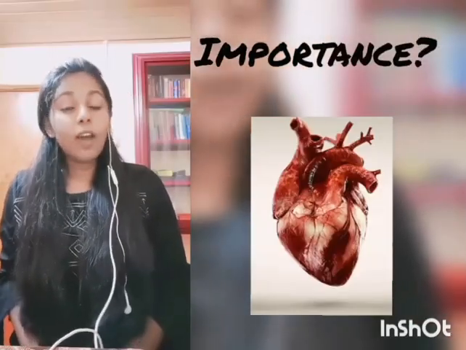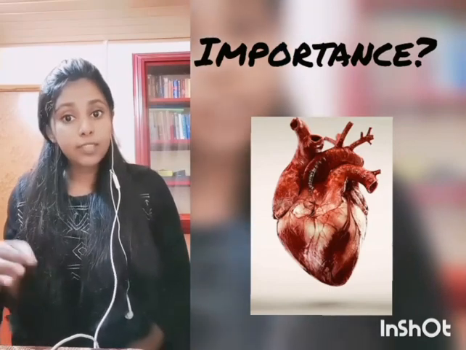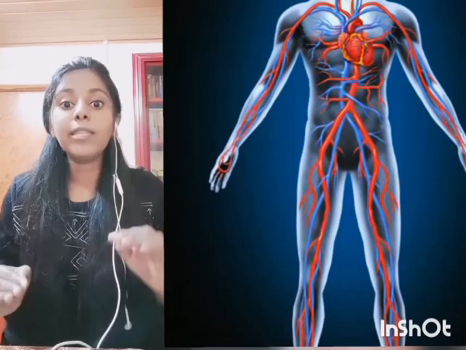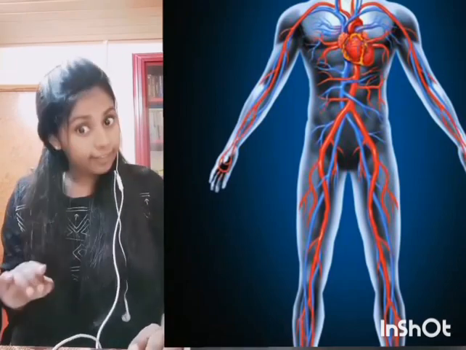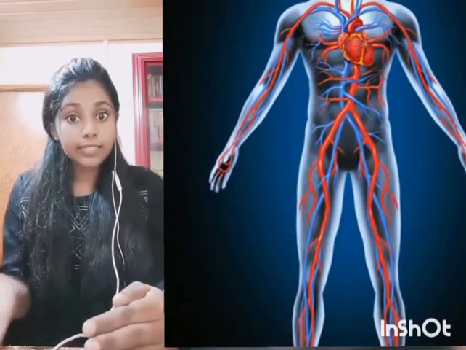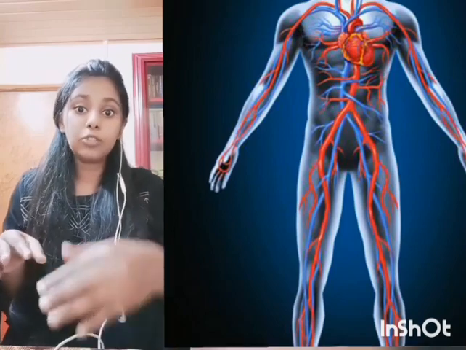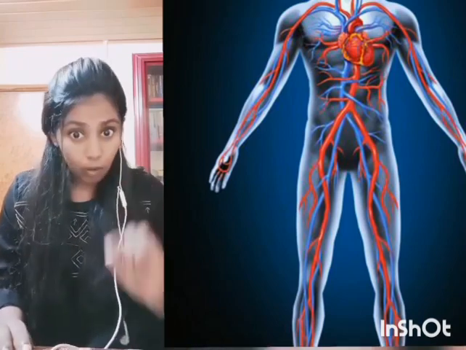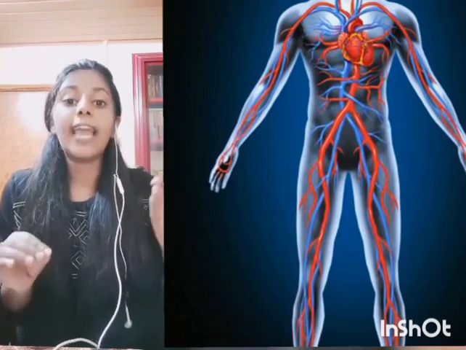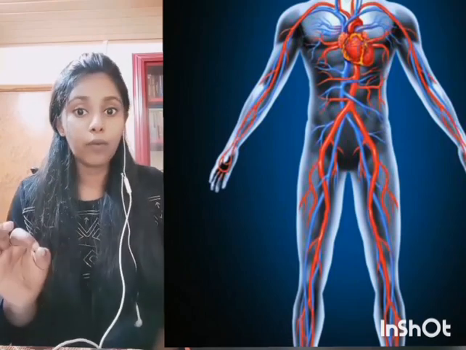What is the necessity of such a complex system in our body? Because the blood which is pumped out of the heart will meet certain requirements of the cells in our body. The blood carries essential nutrients, including oxygen, hormones, and immune cells, to different parts of the body. The blood also carries back the waste which is accumulated in the cells. So this is a major function of the cardiovascular system.